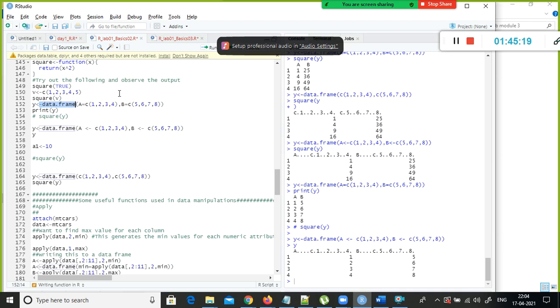Sometimes when you programmatically write a function, you apply some business logic and transform the data. The output will be something like a list or some vector, but you want to see the output in table format. We'll be using data.frame for that.